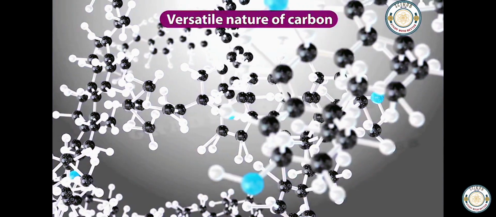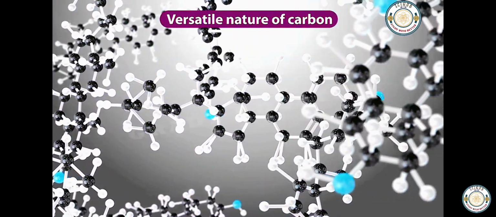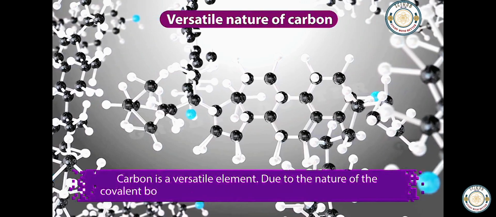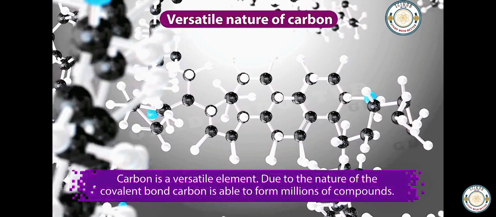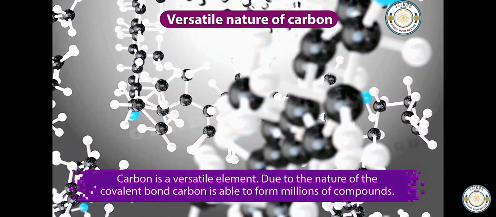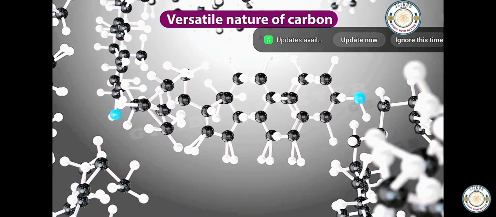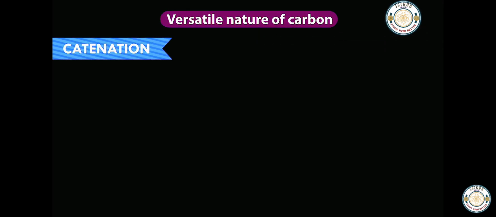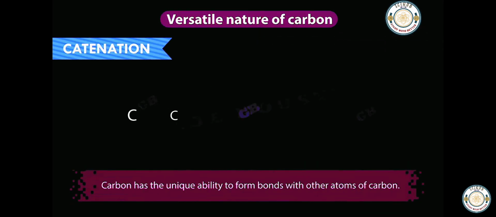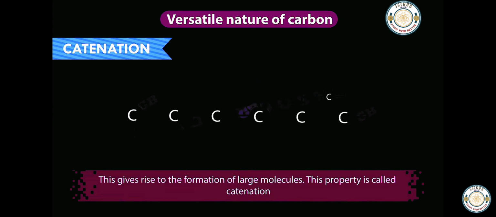Versatile nature of carbon. Carbon is a versatile element. Due to the nature of the covalent bond, carbon is able to form millions of compounds. Let us see the 2 main factors which make carbon a versatile element. Catenation. Carbon has the unique ability to form bonds with other atoms of carbon. This gives rise to the formation of large molecules. This property is called catenation.